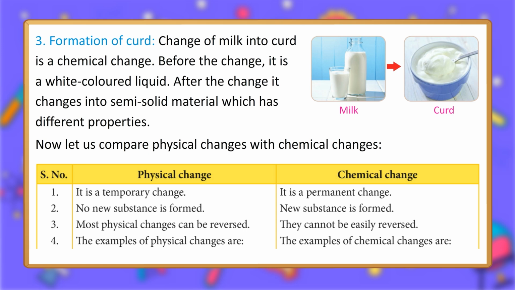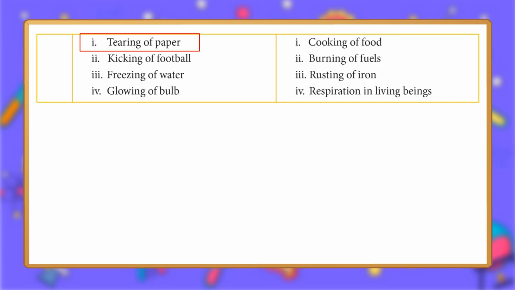The examples of chemical changes are tearing of paper, kicking of football, freezing of water, glowing of bulb, cooking of food, burning of fuels, rusting of iron, respiration in living beings.